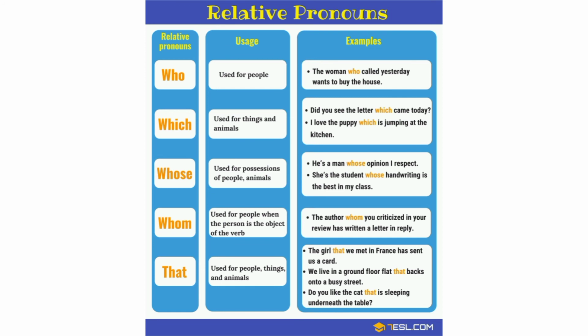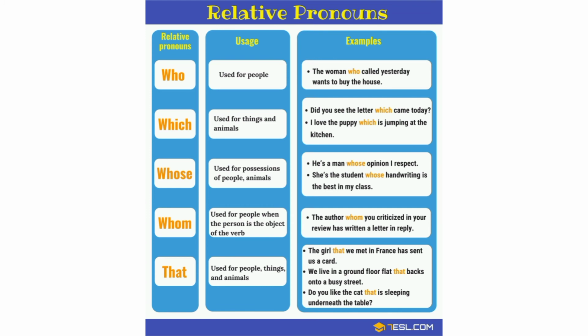Who is used for people. For example, the woman who called yesterday wants to buy the house. This one is an example for who. Okay, next one, which is used for things and animals. For example, did you see the letter which came today? Another example, I love the puppy which is jumping in the kitchen. Okay. Next, whose. Whose is used for possessions of people and animals. For example, he is a man whose opinion I respect. Another example, she is the student whose handwriting is the best in my class.